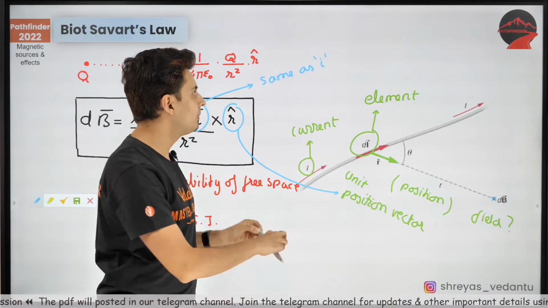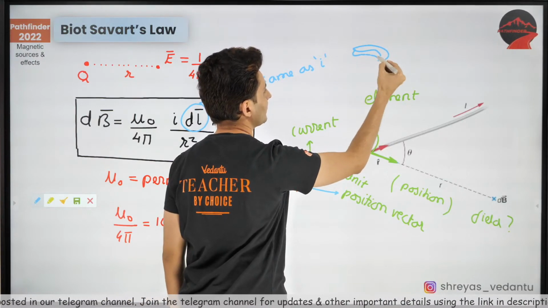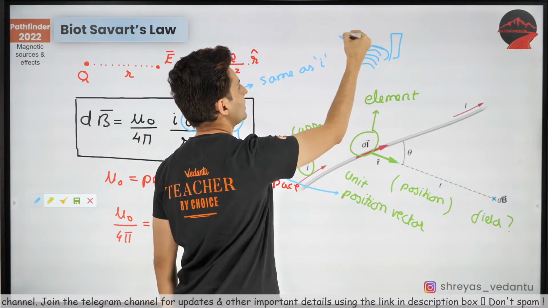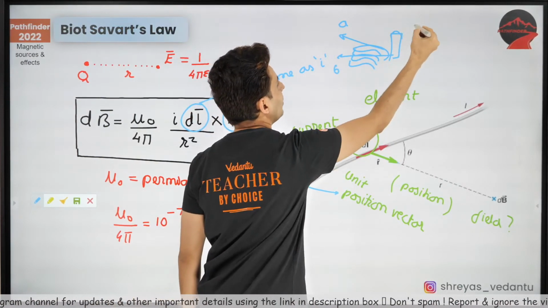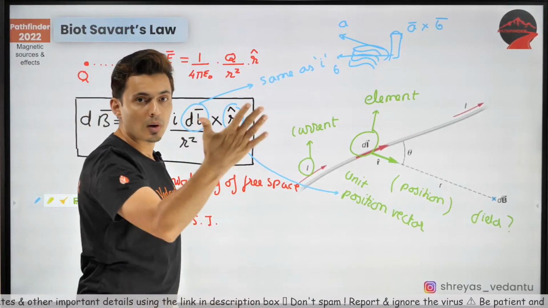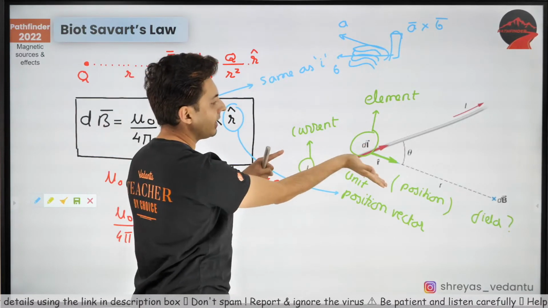Cross product. Do you remember A cross B? I have told you, use your curled fingers, guys. Remember, first they go in the direction of A, then in the direction of B. The thumb points in the direction of A cross B. I hope you remember, your right hand thumb rule. So first A, which is dl, then r.